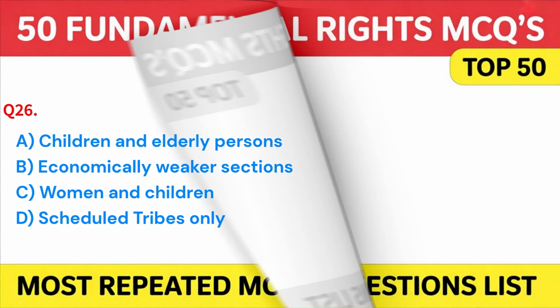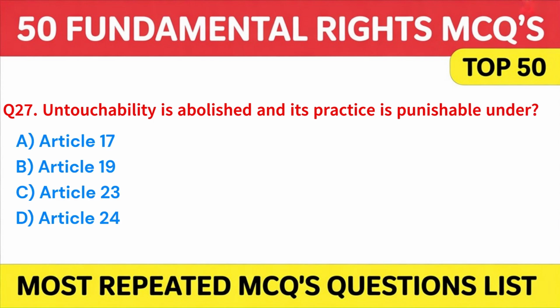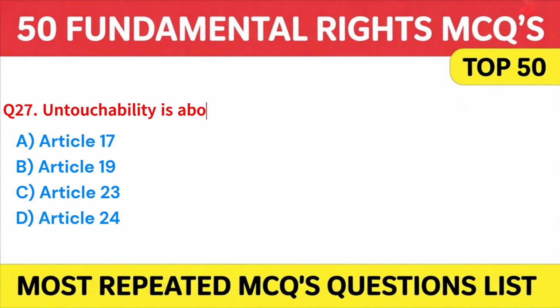Next question is, untouchability is abolished and its practice is punishable under A. Article 17. B. Article 19. C. Article 23. Or D. Article 24. Answer A. Article 17. On to next question.